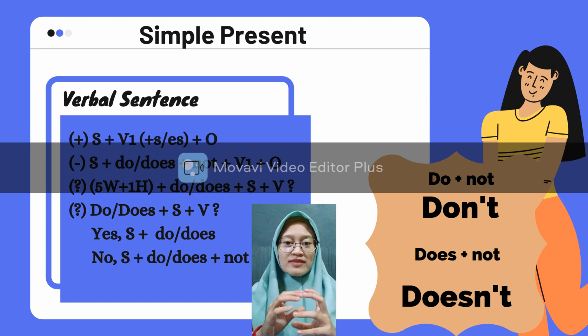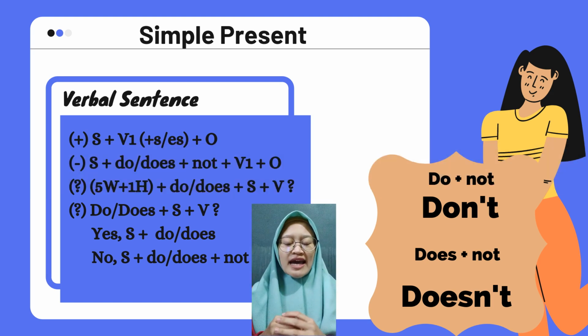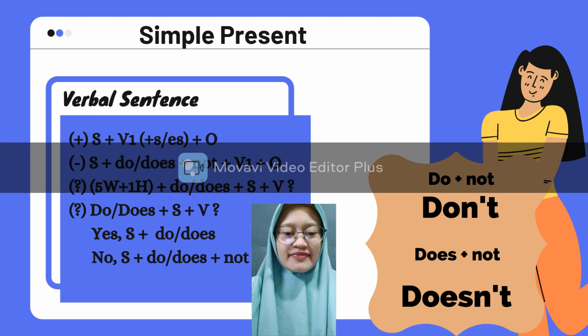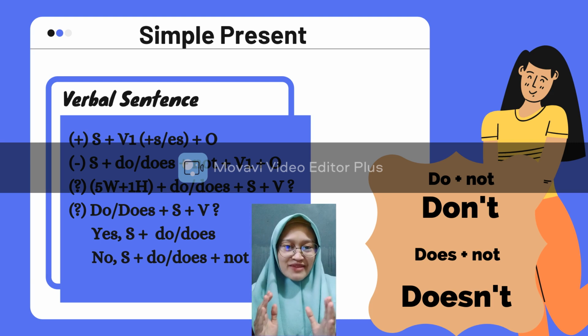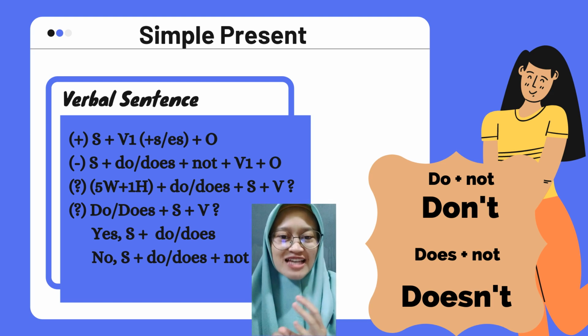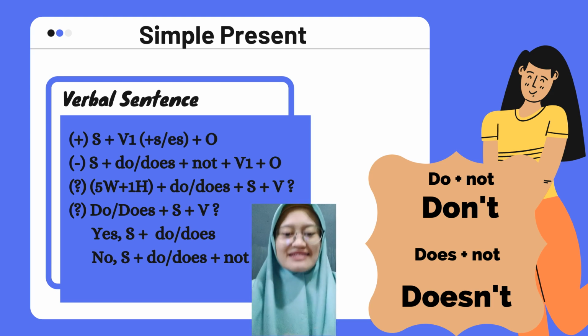And for the second question, or what we call the yes or no question, the answer can be yes, subject plus do or does, or no, subject plus do or does plus not, like that. Just a simple piece of information: do plus not can be don't, and does plus not can be doesn't.